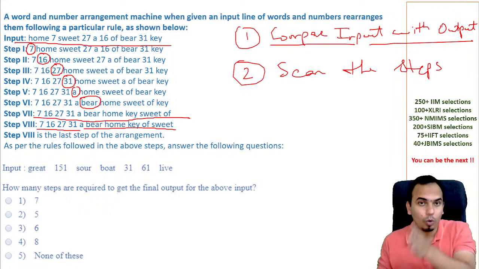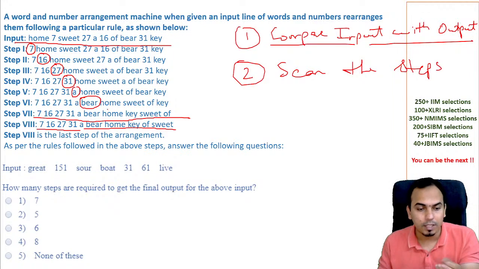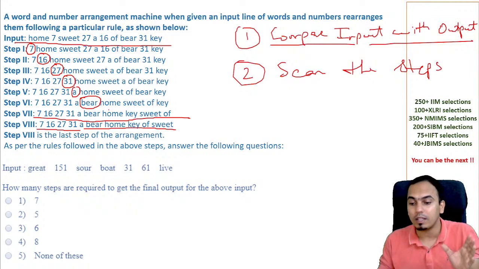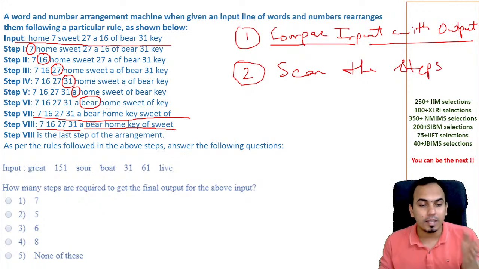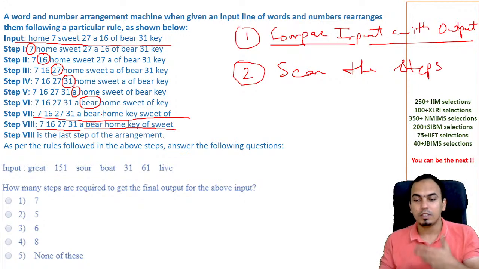Bear के बाद home ही आने वाला है based on the alphabetical order. तो ये पहले से यहाँ पे हमको extra step लेने का जरूरत नहीं है. Remember that when some element is already in place, you don't need to take a separate step, you don't need to take an additional step. जब पहले से home correct line पे है तो आपको वहाँ पे step लेने का क्या जरूरत है? There's no step to be taken there.